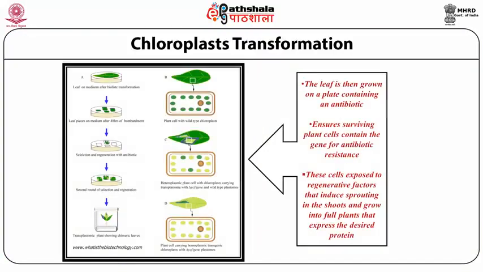In the process of chloroplast transformation, we see that the leaf is grown on a plate containing an antibiotic, which ensures the survival of the plant cells containing the gene for antibiotic resistance. The cells are exposed to regeneration factors that induce sprouting of shoots and finally grow into a complete plant, which shows the proper expression of the desired protein.